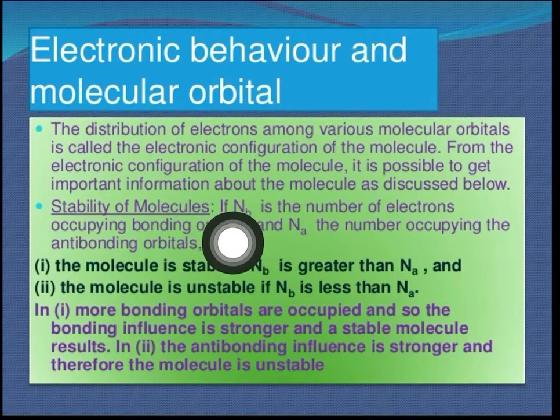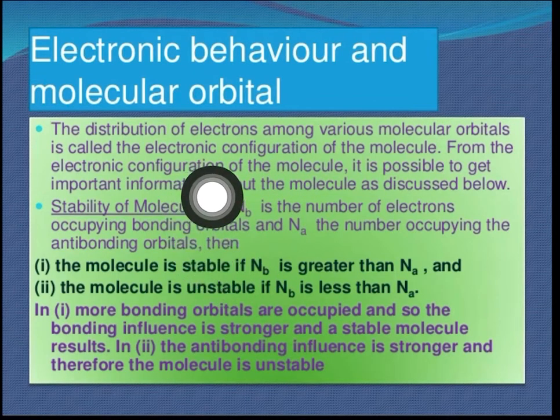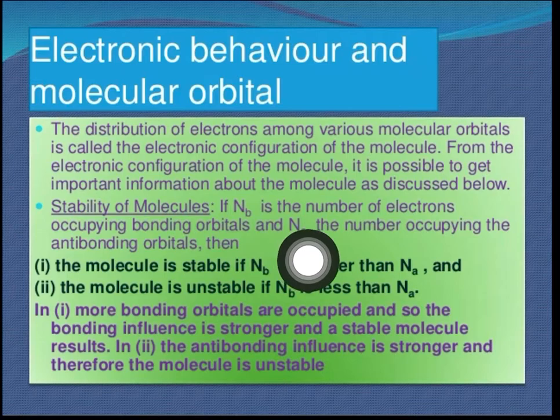If Nb, now what is Nb? Nb means the number of electrons in bonding molecular orbitals. बॉन्डिंग मॉलिक्यूलर ऑर्बिटल यानी सारे बॉन्डिंग मॉलिक्यूलर ऑर्बिटल में जितने इलेक्ट्रॉन्स हैं वो हमें एक साथ गिन लेना है, that is sigma 1s, sigma 2s, sigma 2pz. So till there, all the electrons in bonding we have to count. Then what is Na? Na means the number of electrons present in anti-bonding molecular orbitals.